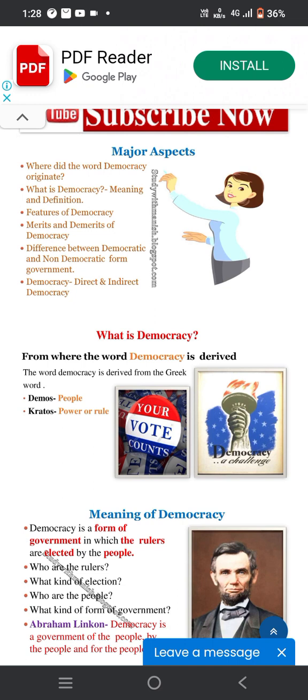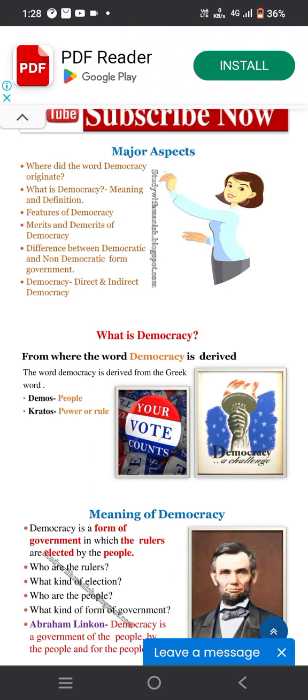Good morning, friends. Today we learn about the chapter What is Democracy and Why Democracy. In this chapter, we'll learn where the word democracy originated, what democracy is, its meaning and definition, the features of democracy, the merits and demerits of democracy, the difference between democratic and non-democratic forms of government, and indirect and direct democracy.